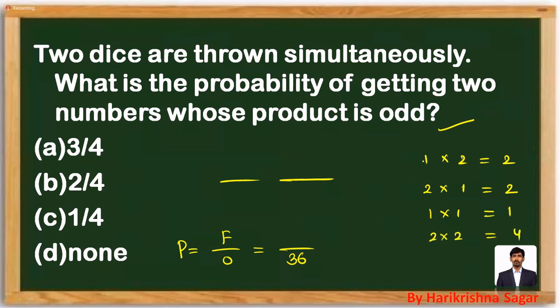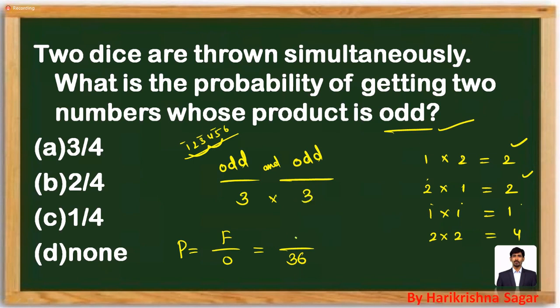Odd into even is even, even into odd is even, and odd into odd gives odd. So in order to get the product as odd, the first number must be odd and the second number must be odd. How many odd numbers are there? We have to fill each gap with numbers from a dice: 1, 2, 3, 4, 5, 6, but here we have to fill with odd numbers, 1 or 3 or 5. So 3 odd numbers here and 3 odd numbers here. 3 into 3 is 9. So 9 by 36, your probability is 1 by 4. Mark it as option C.